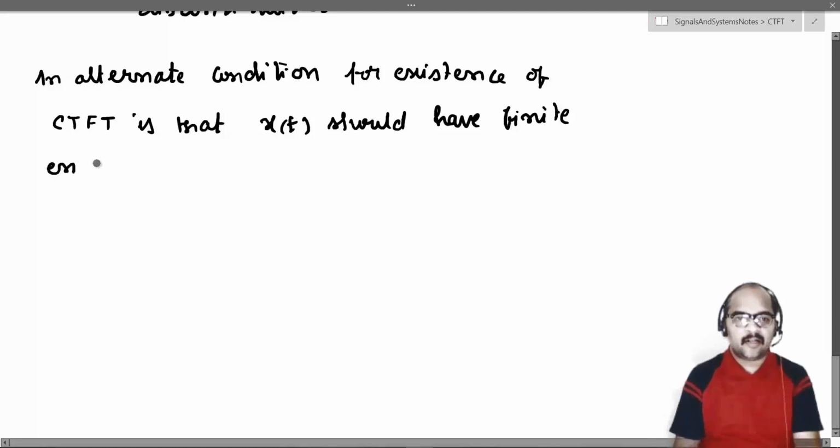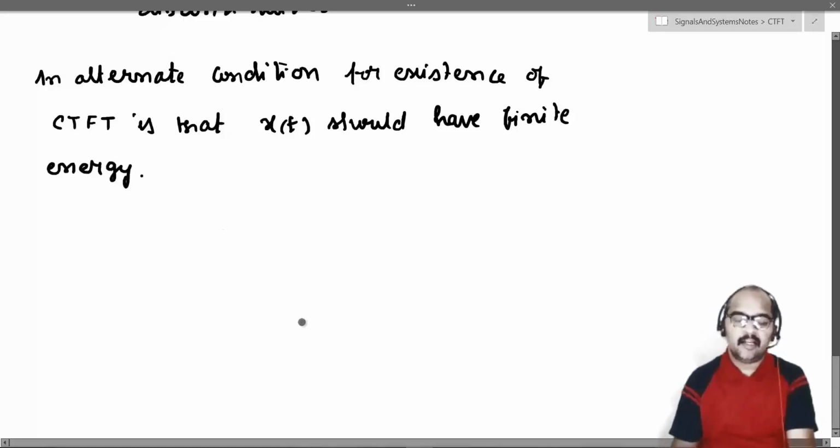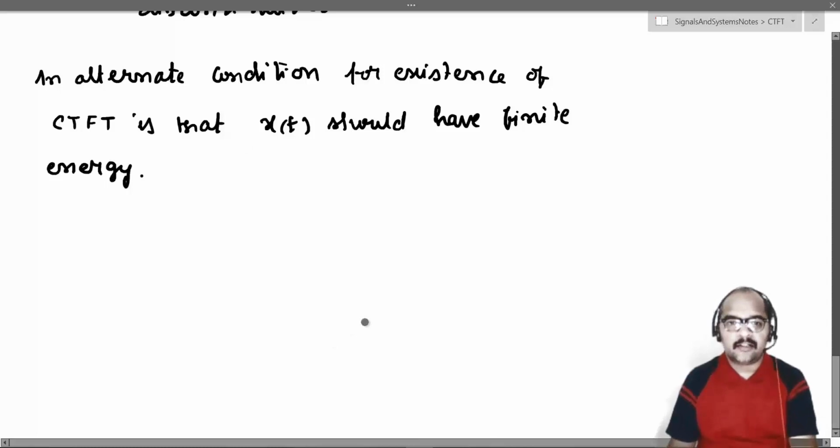Whichever is useful for us, we will choose, either the Dirichlet conditions or this condition. So what is that? x of t should have finite energy. If a signal x of t has finite energy, it can still have a continuous time Fourier transform. That is important. So here we have two conditions: for a Fourier transform to exist, the signal x of t should satisfy the three Dirichlet conditions, or an alternate condition is what?